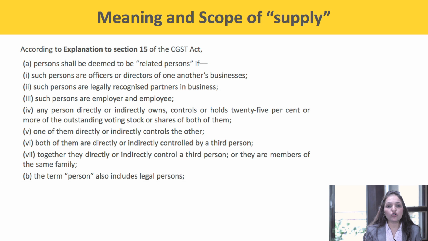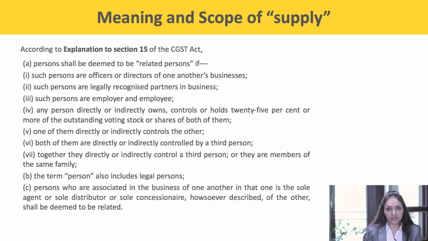The term person shall also include legal persons. Persons who are associated in the business of one another, in that one is the sole agent or the sole distributor or sole concessionaire, howsoever described, of the other, shall also be deemed to be related. So these are the list of the persons who shall be deemed to be related according to the GST Act.